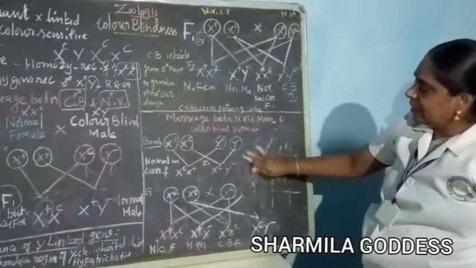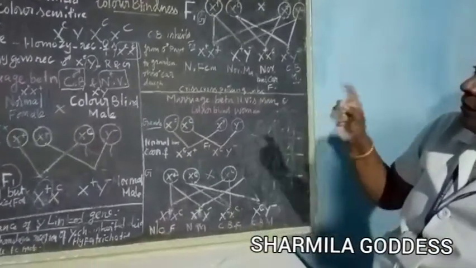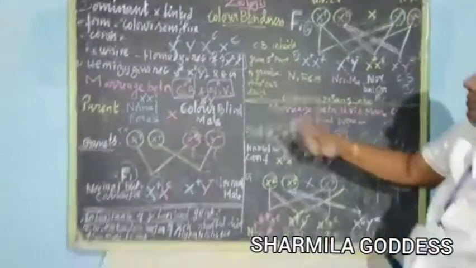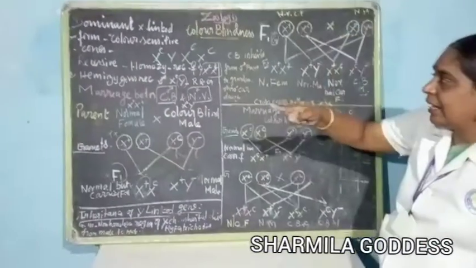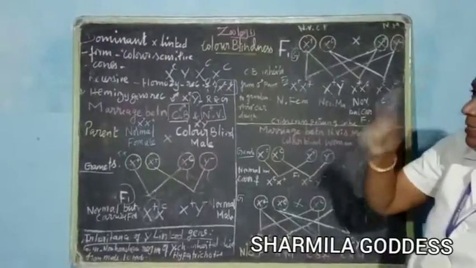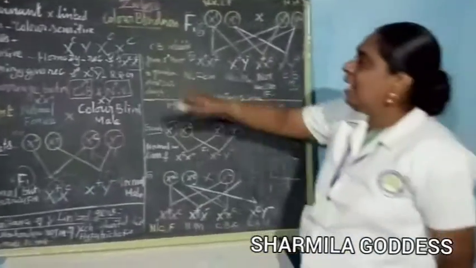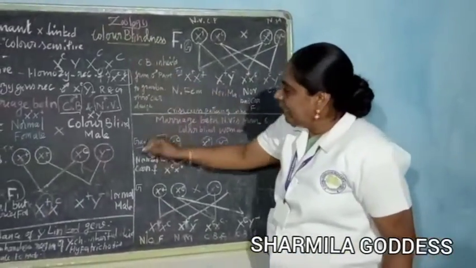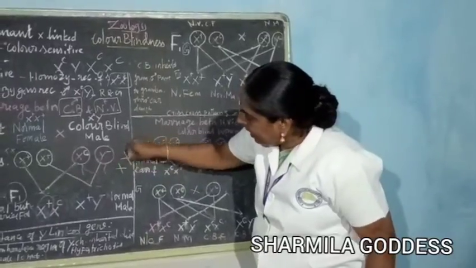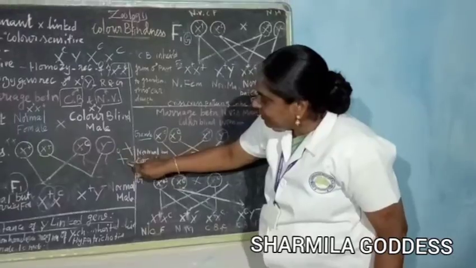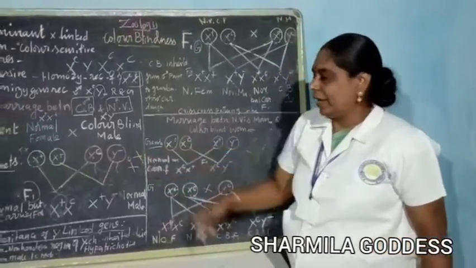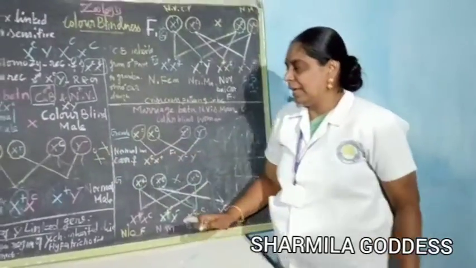So it is very easy to understand. The fundamental point is that C stands for color blind, which is recessive. X plus is the dominant, XC is the recessive one. When X comes with Y there is no plus or minus. If C comes, it is dominant over this Y, so it becomes color blindness.